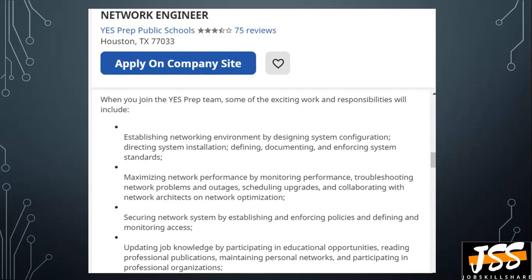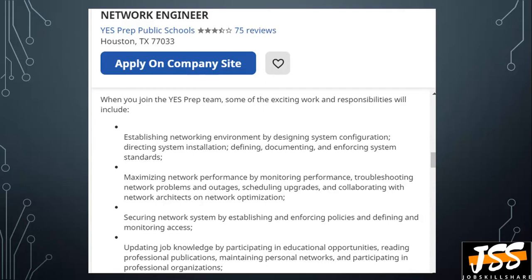It demands from a candidate maximum network performance by monitoring performance, troubleshooting network problems and outages, scheduling upgrades and collaborating with network architects on network optimization. So it means that for a network engineer, you need to monitor your network, enhance the performance, schedule upgrades, troubleshoot the outages, and keep the uptime to the maximum.